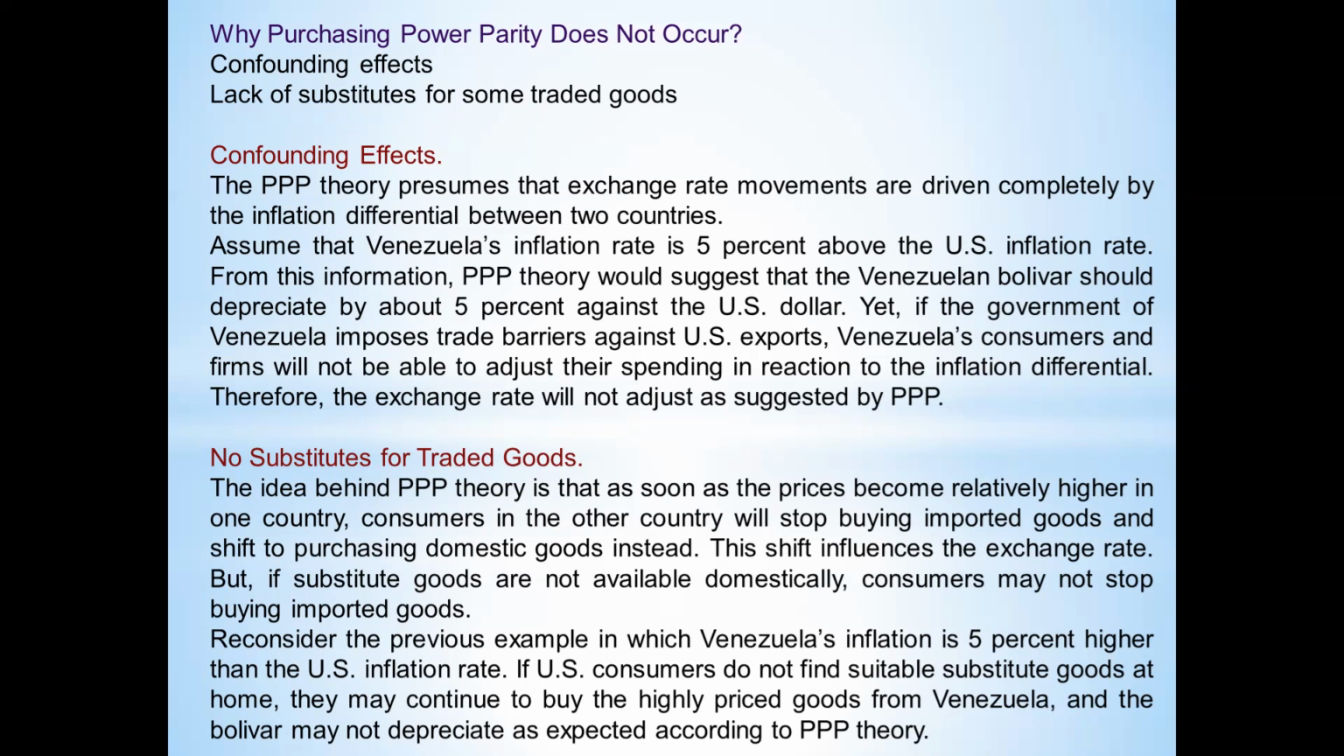So we identify them as the compounding effect and no substitute for traded goods. Okay, so the compounding effect means, purchasing power parity says that exchange rate movement should be compelled by inflation differences. But if you look at the given example in your textbook, the Venezuela inflation rate is 5% above the US inflation rate.